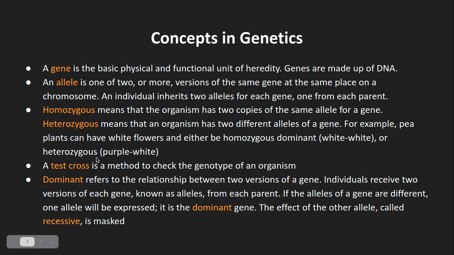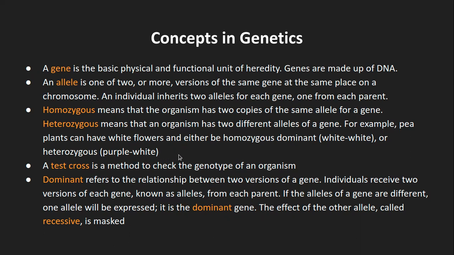Similarly, in case of a heterozygous pair, one copy of the purple flower allele was received from one parent, and the white copy of the allele of flower color from the other parent. And let's say the offspring flower in the next generation had a white color.